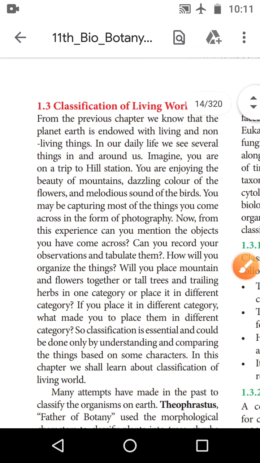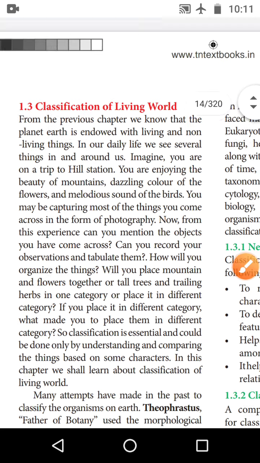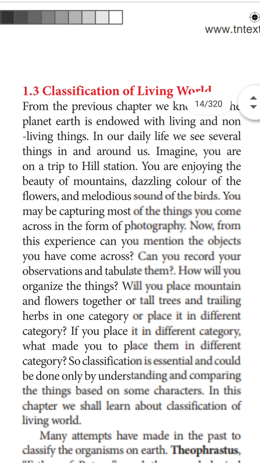Classification of the living world. How will you classify the living world?